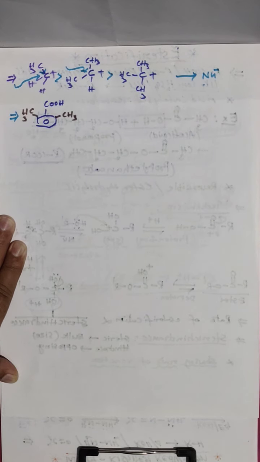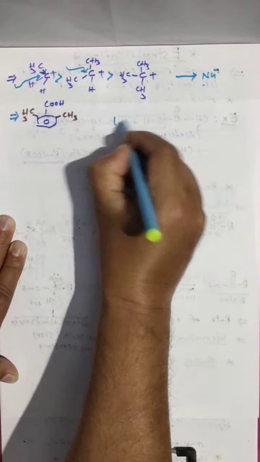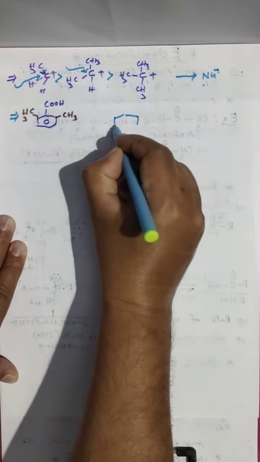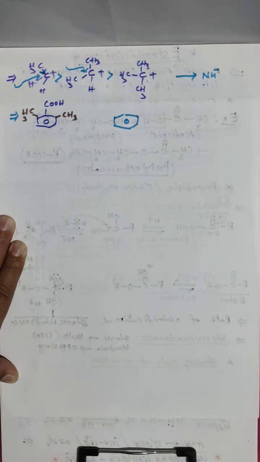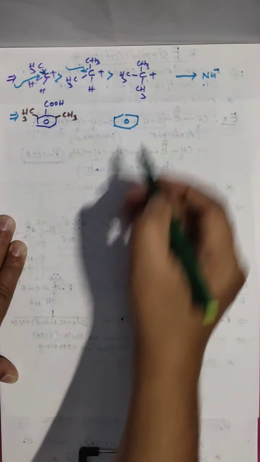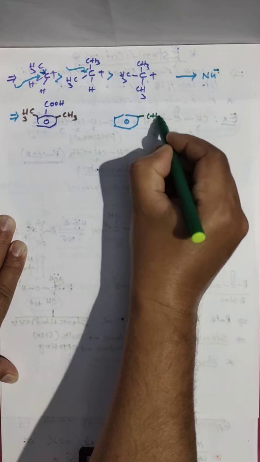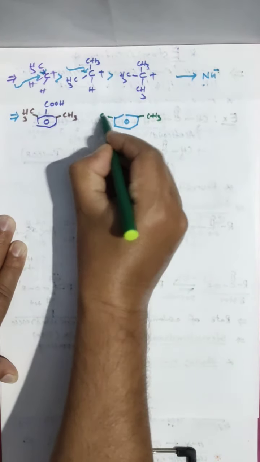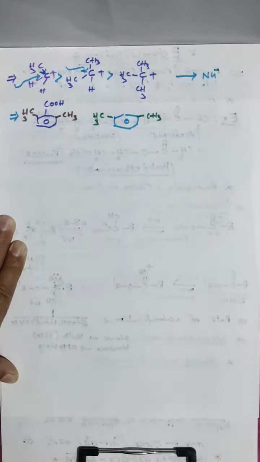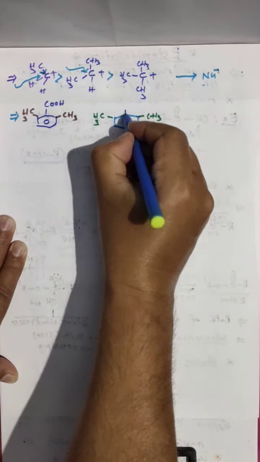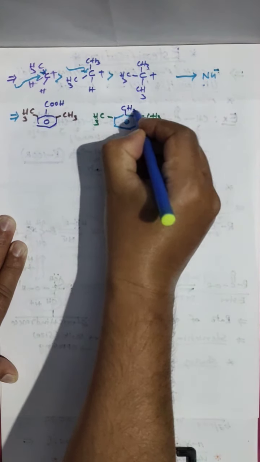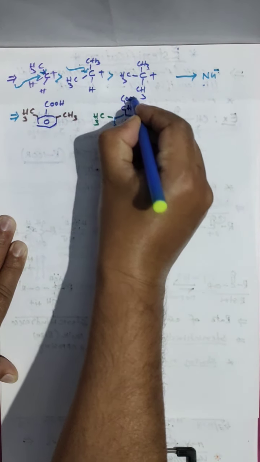And another benzoic acid product I am taking, with the same methyl groups, but they are bonded differently, like this: CH2 somewhere COOH.